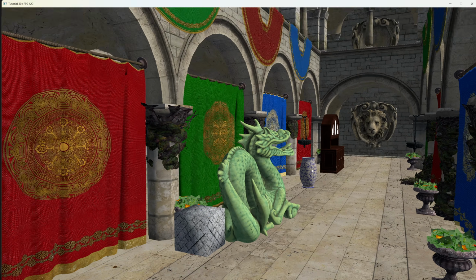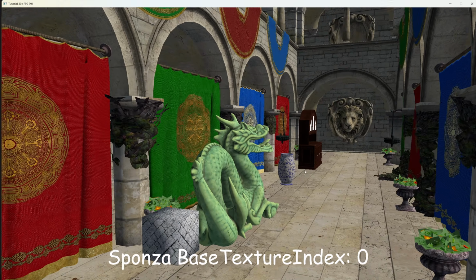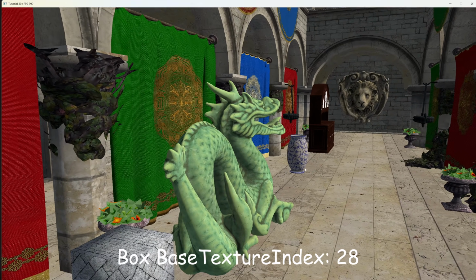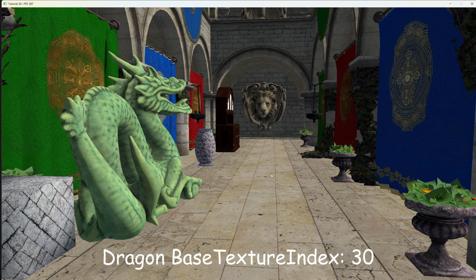We can finally see it in action. In this demo, I'm rendering several models, each with its own materials. As you can see, the models are rendered with the correct textures.